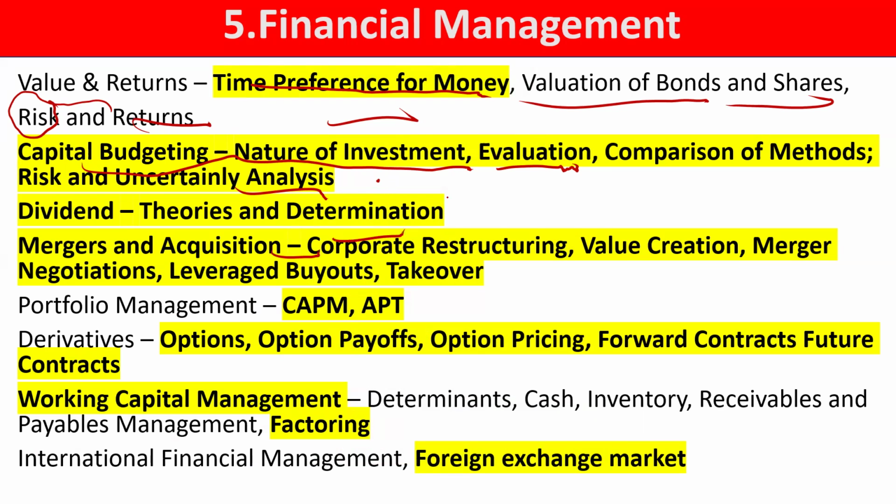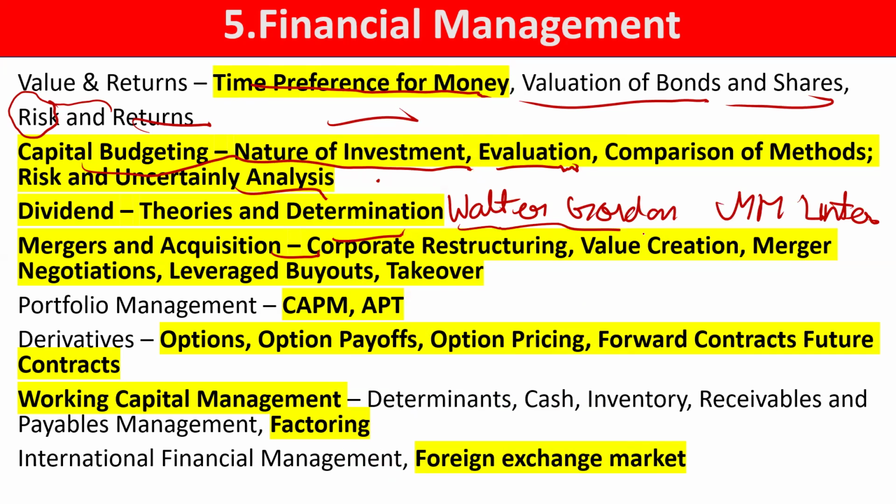Then next come the dividend theories. Here you should mainly focus on the Walter model, Gordon model, and Modigliani Miller model, as well as the Lintner model and Graham and Dodd approach. All these things are very important. Other than this, there is the residual approach, but the most trending are these three. These three are mostly asked, and they may ask in a match-the-column question. They may ask based on the assumptions, or they will give you a numerical, which mostly happens in the context of the Gordon model. In past exams, many times they have asked a numerical based on the Gordon model only.